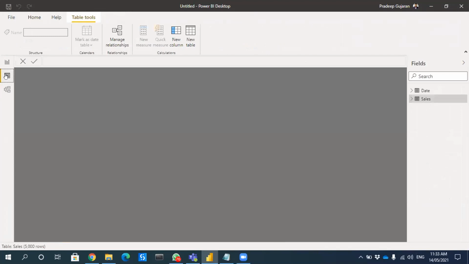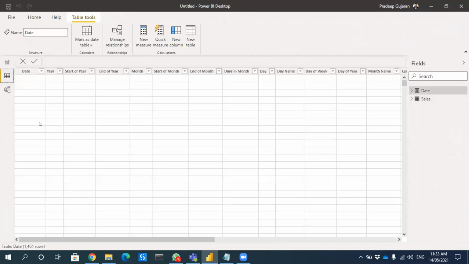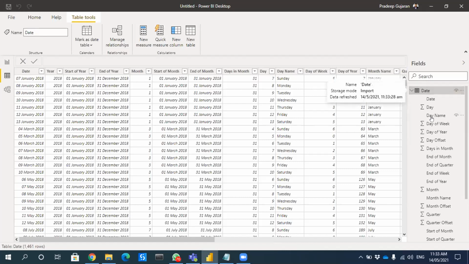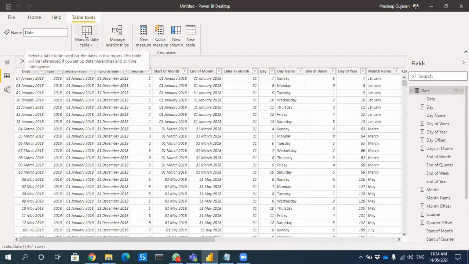Before going there, now this is not a date table. It is just a table. Power Query doesn't know which is your date, so if you see the date, it is showing as blank. So we have to mark this as a date table. There is an option, mark as date table.